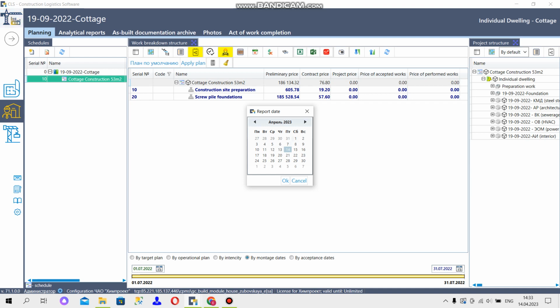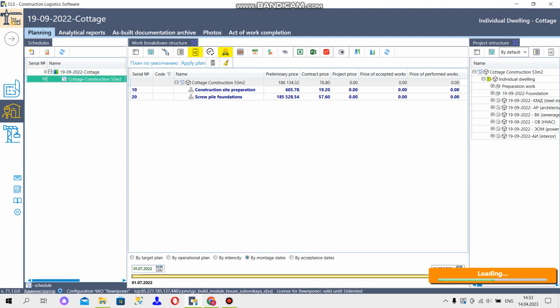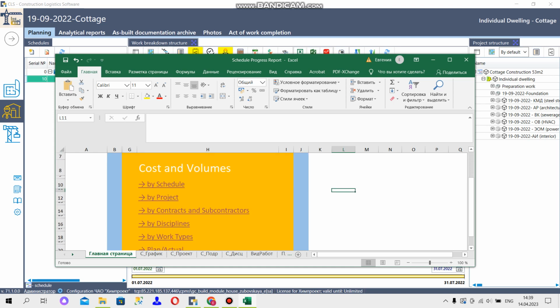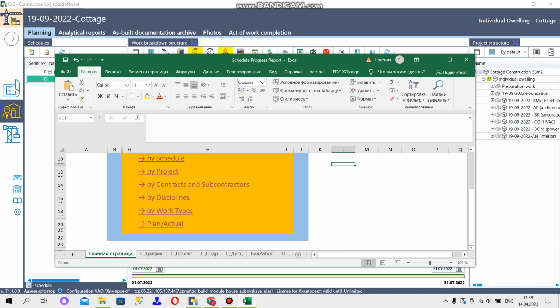You select the date, for example, and click OK. For convenience, you can select the data representation here: by schedule, by project, by contracts and subcontractors, by disciplines, by work types, and plan and actual data.